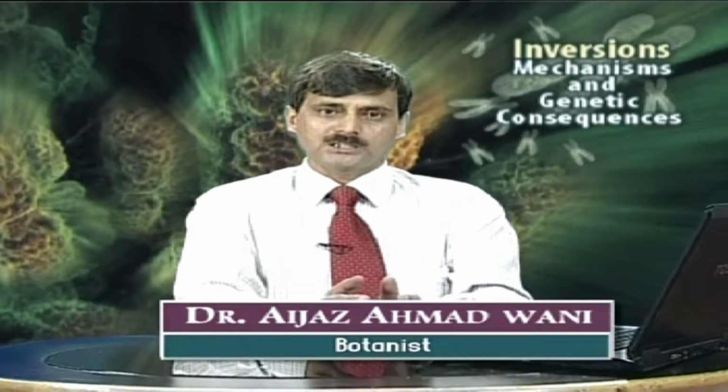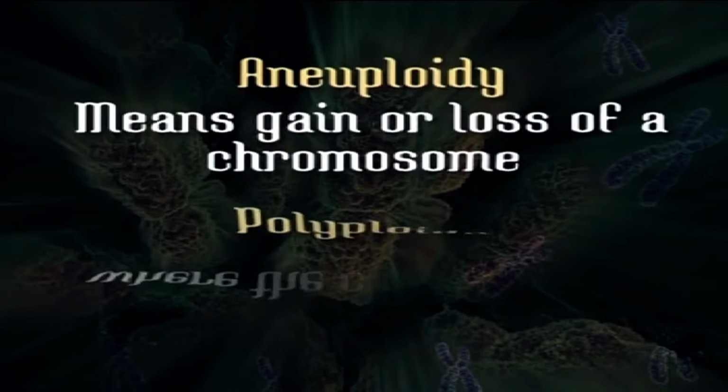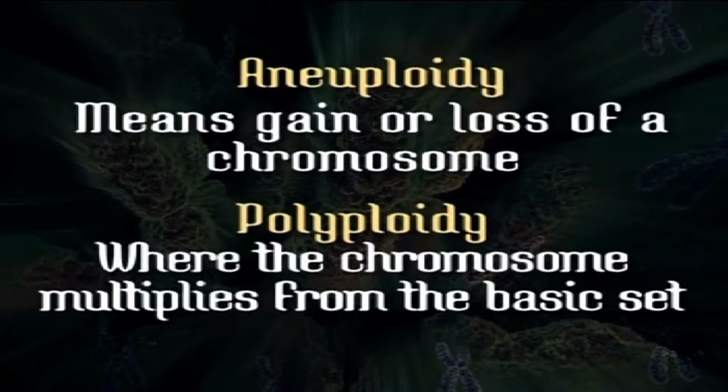Sometimes in this karyotype or the chromosomal complement, variations occur. There are two types of variations which occur in these chromosomes. One is the numerical variation, which includes aneuploidy, meaning gain or loss of a chromosome, and polyploidy, where the chromosomal complement multiplies from the basic set.